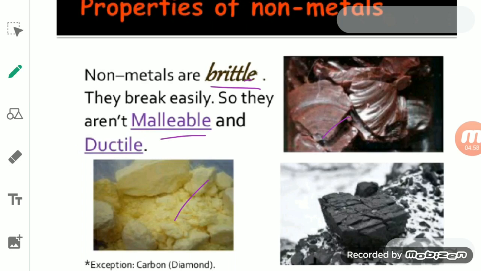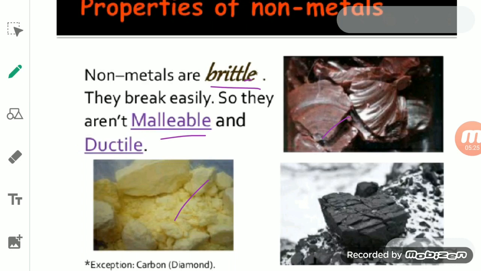For example, again, if you take sulfur or phosphorus, they are non-metals and they are not ductile. When you try to stretch sulfur or phosphorus, you will see that these non-metals break into pieces and do not form wire.